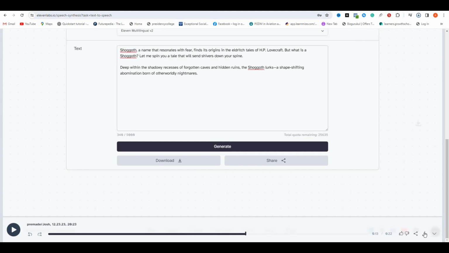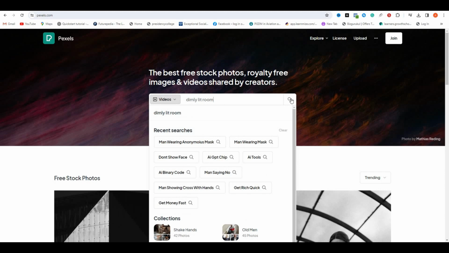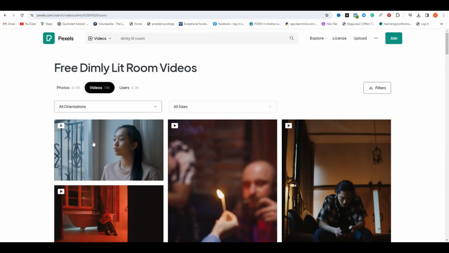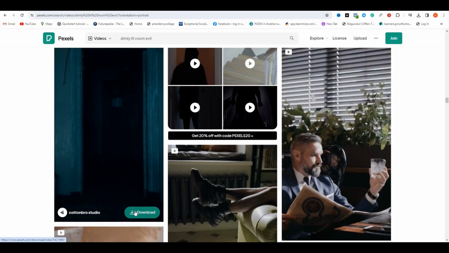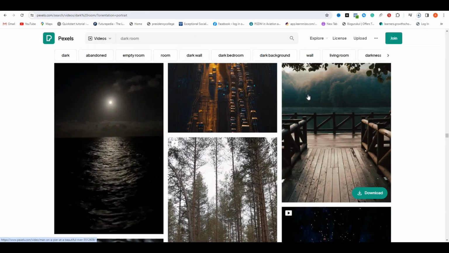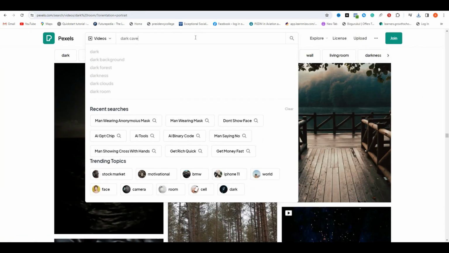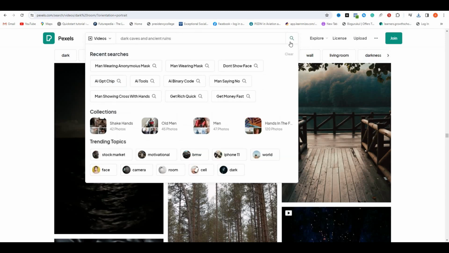Now let's go to the next important step, which is finding suitable stock videos and images for the videos. So why is this so important? I've seen a lot of new channels using only AI-generated images for their videos. But according to YouTube's new policies, that type of content cannot be monetized. So in order to overcome this issue, we need to be creative and put some effort into editing these videos.